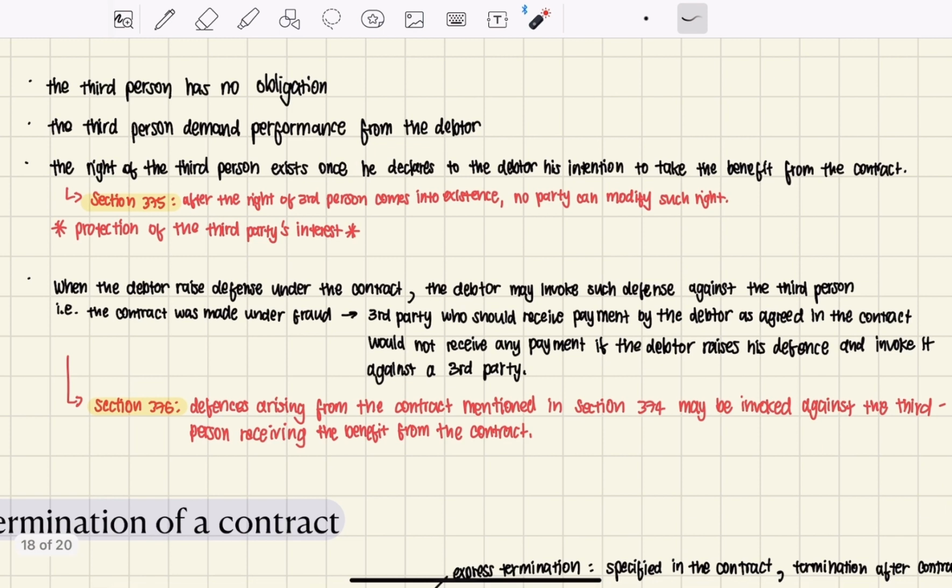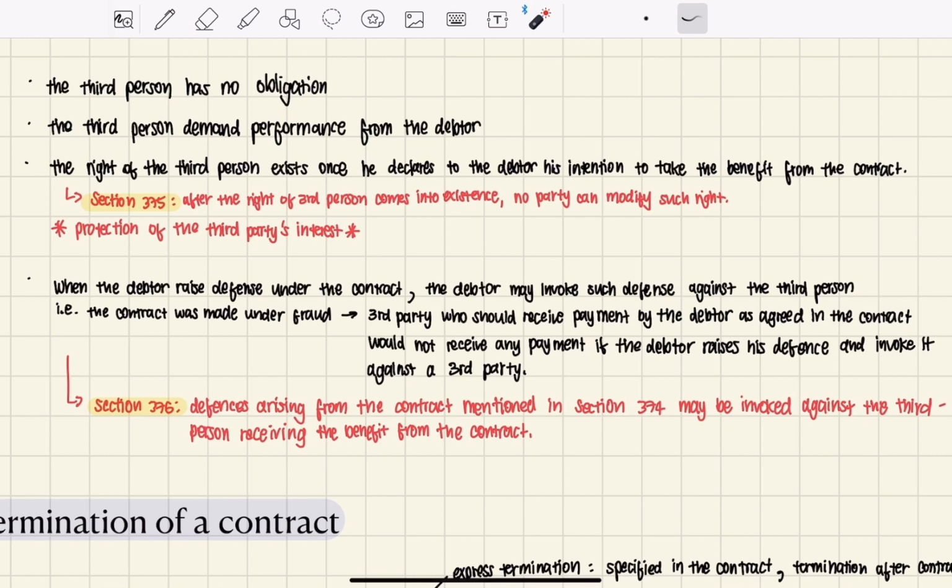And when the debtor raises a defense under the contract, the debtor may invoke such defense against the third person. So normally the right or interest of the third person is protected by the law, but if the debtor raises a defense under the contract, then he may also invoke such defense against the third person.